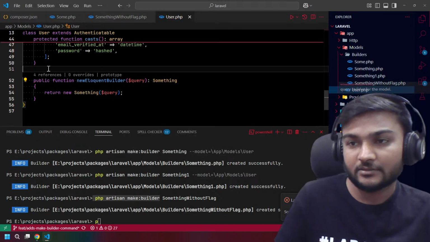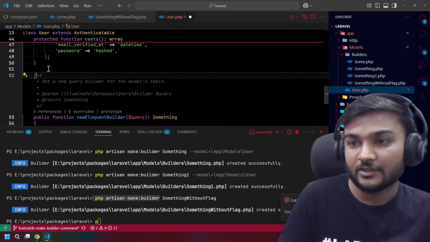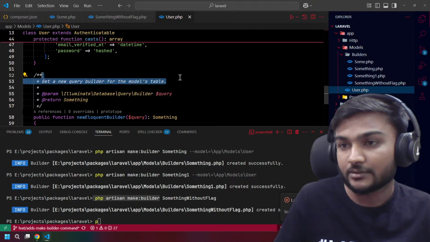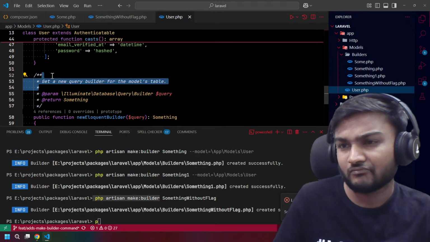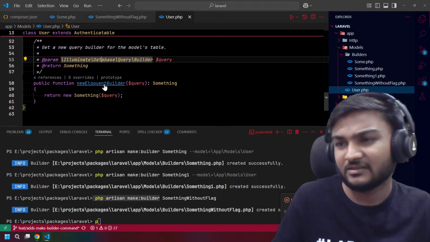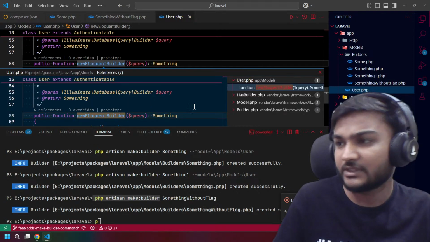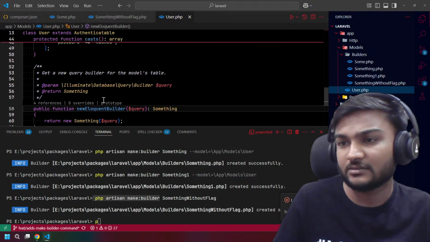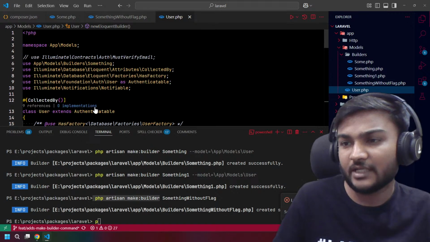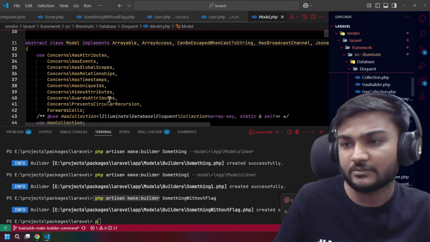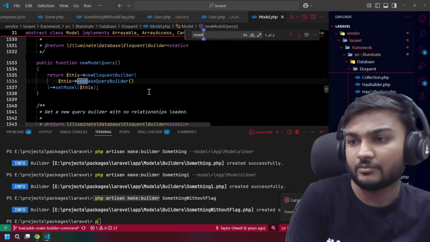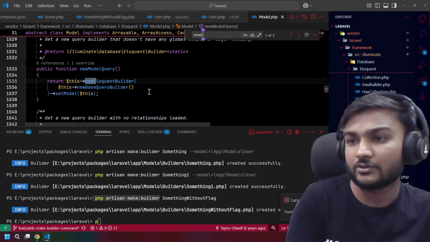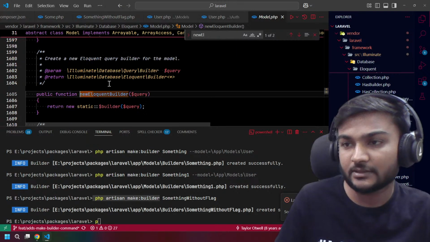And what we actually need here, yeah, let's check the overridden method. Do we have some overridden method here? New builder, new eloquent builder. Yeah, this is the method.